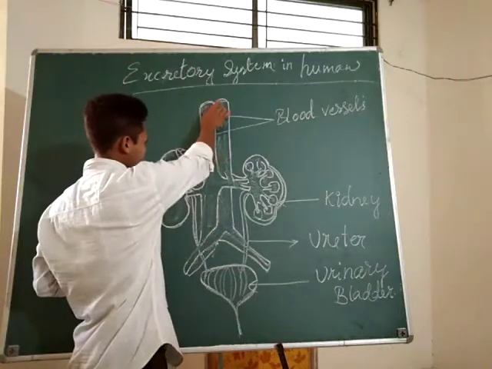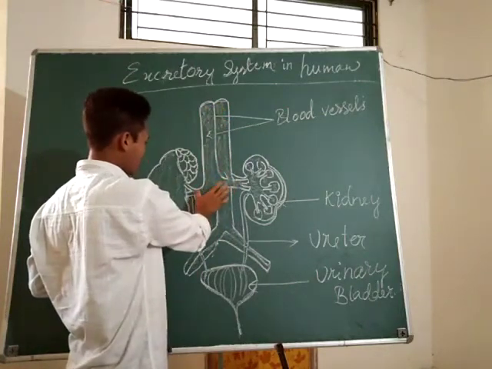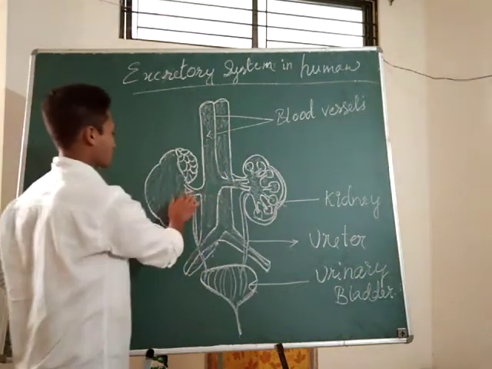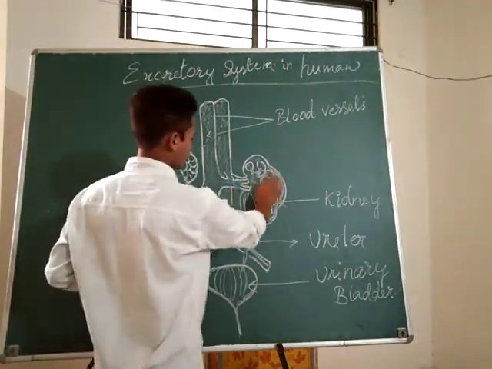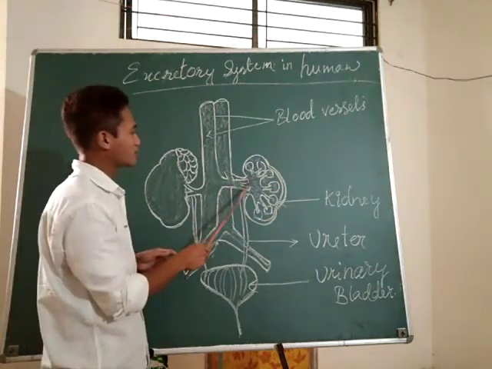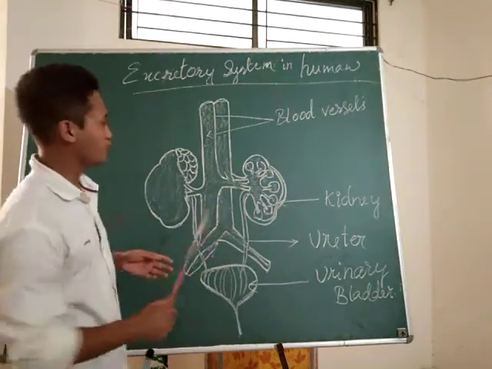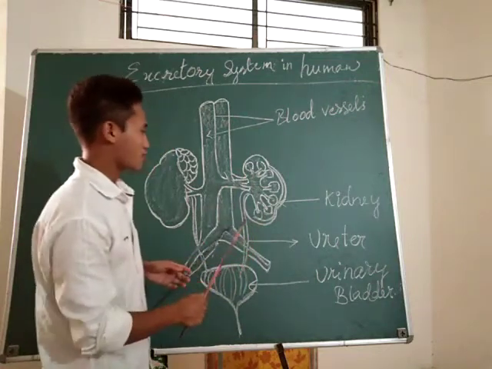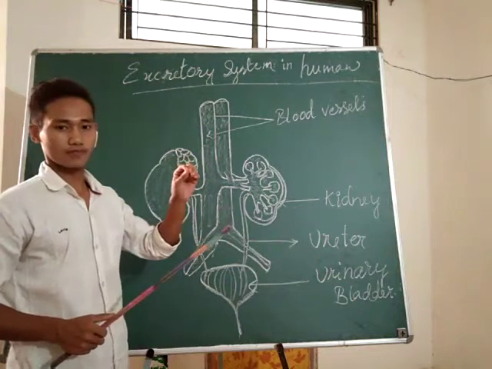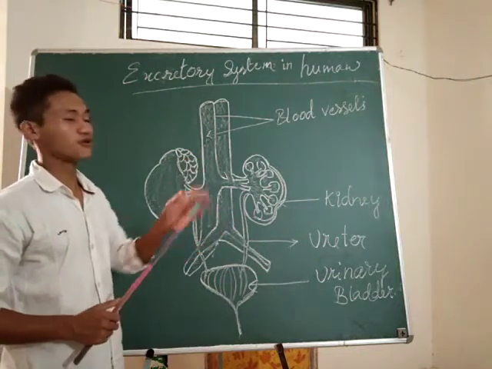Blood enters the kidney through these arteries. You can see in this picture that there are tiny openings which act like a filter. You know what a filter is: it removes waste materials and purifies the water.